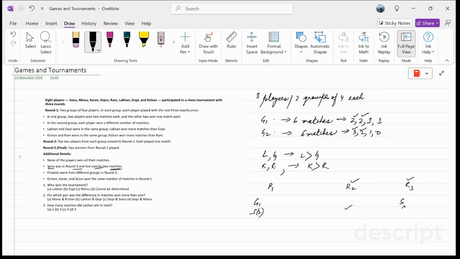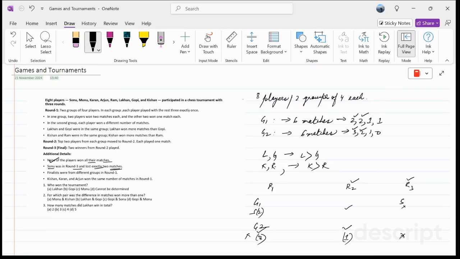If Sonu was in group 2, now this statement helps: none of the players won all their matches. So Sonu has to definitely lose a match. And if he has won here, he has won here. The maximum number of matches that he can win, or the maximum number of matches that he can lose, he has won 3 matches here, he has won 1 match here, and he has lost 2 matches here, and he has lost 1 match here. So this possibility does not exist.